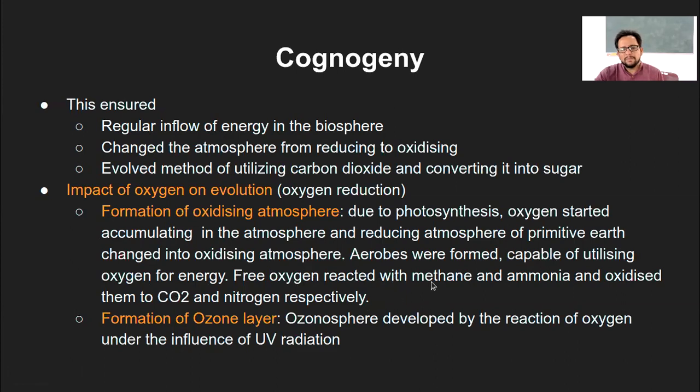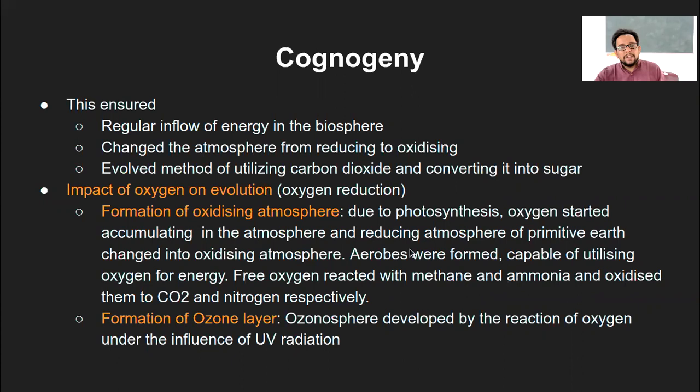Free oxygen reacted with methane and ammonia, which was again a part of the reducing environment, and then oxidized them to CO2 and nitrogen, that is the free nitrogen respectively. And that is what is referred to as this oxidizing atmosphere. So everything which was in the reducing atmosphere started changing slowly. First thing was free oxygen generation due to the process of photosynthesis, and in the second stage, methane and ammonia, which were present in the reducing environment, they started converting or getting oxidized to the carbon dioxide and nitrogen molecule.